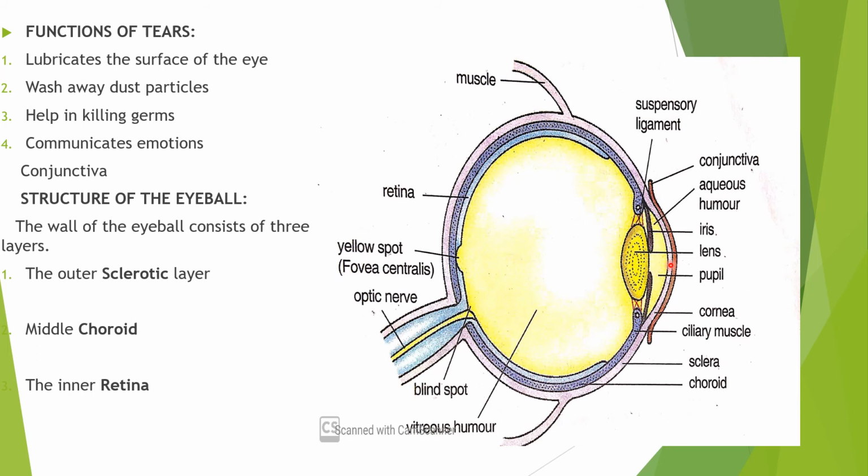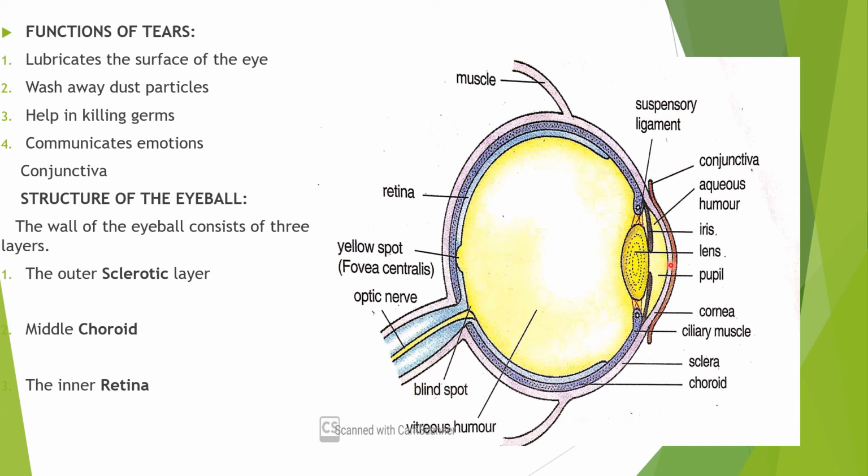This adjustment of the size of the pupil regulates the amount of light entering the eyes. So when radial muscles contract, the size of the pupil increases, and when the circular muscles constrict, the size of the pupil decreases.